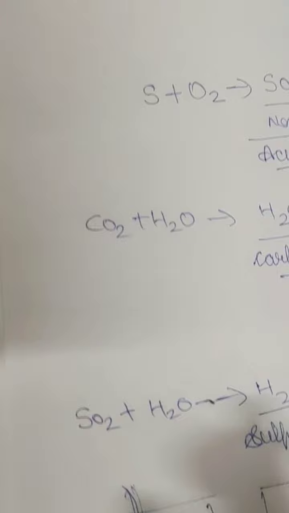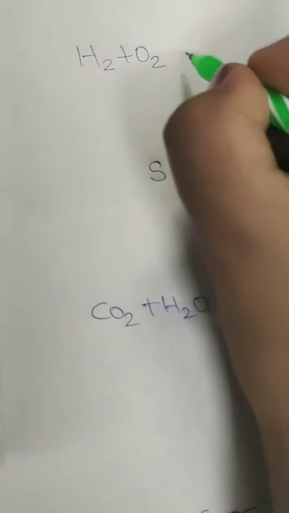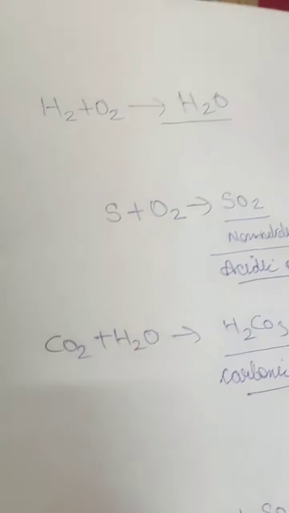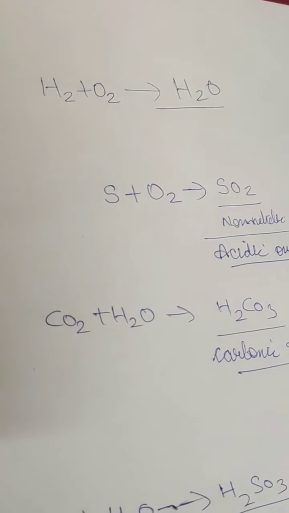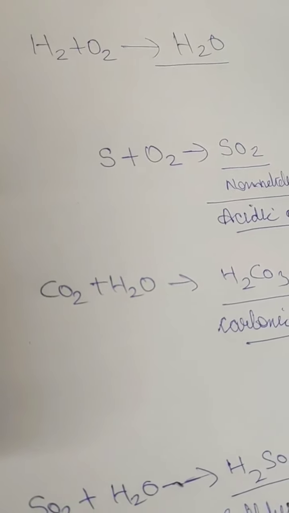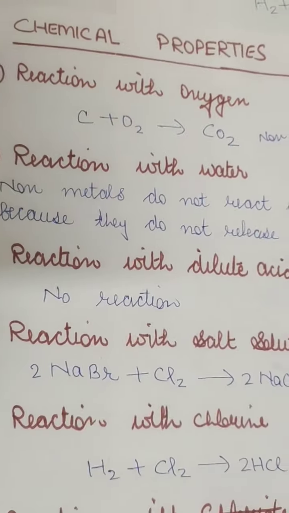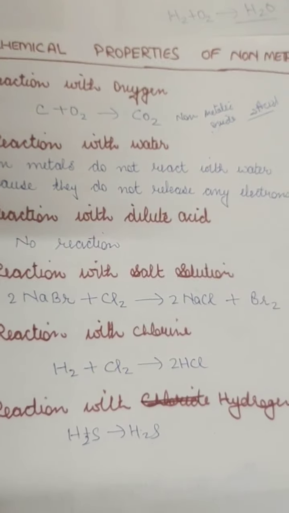One more here. If we react hydrogen with oxygen, we get water, and water is a neutral oxide. It's neither acidic nor basic. So whenever non-metals react with oxygen, they produce acidic or neutral oxides.